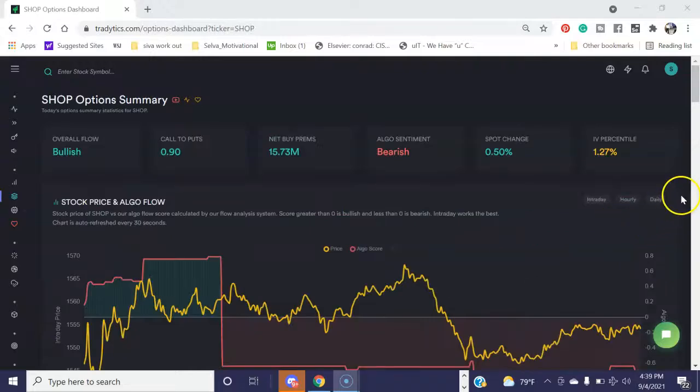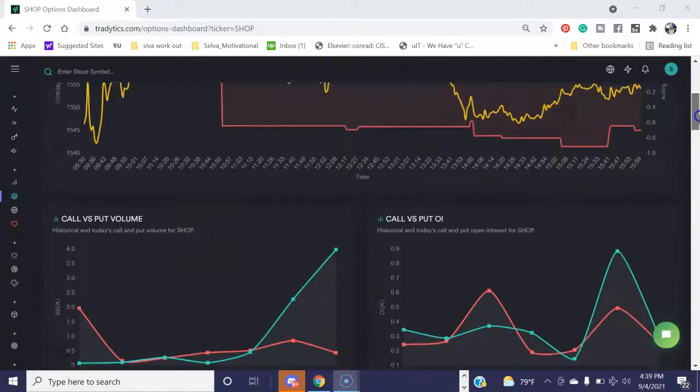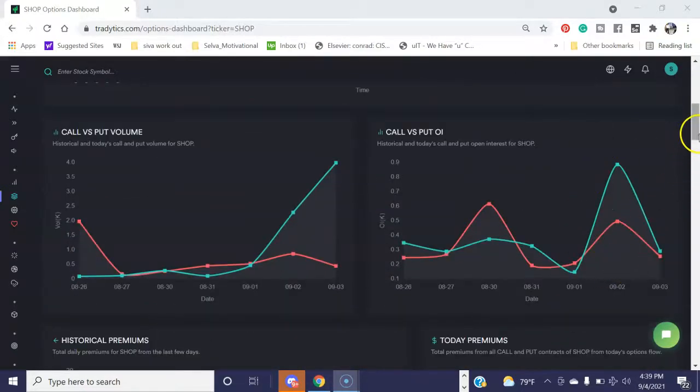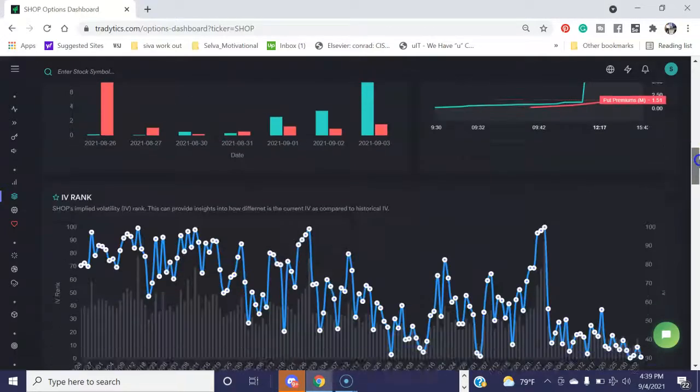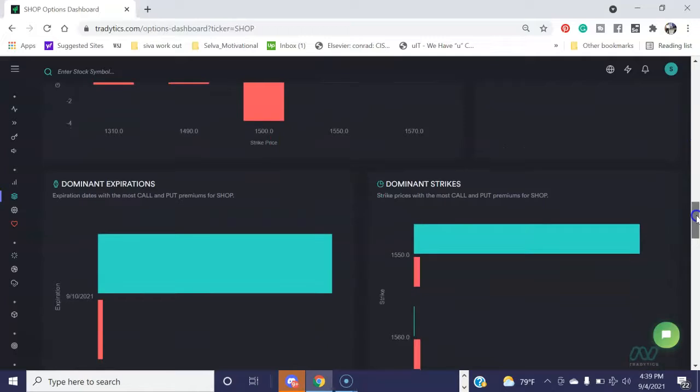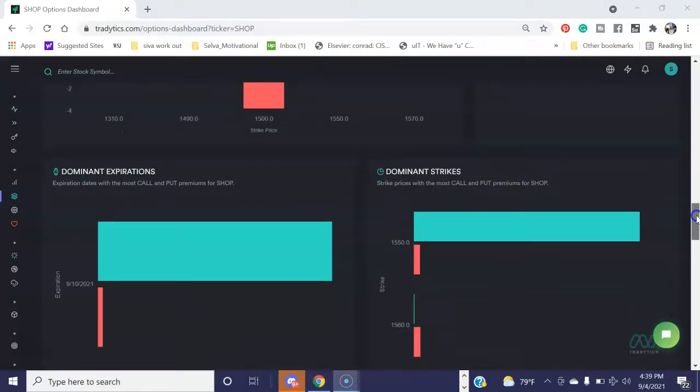This is Shopify. It's bullish flow. Algo sentiment is negative, bearish. So call and put volume are merging. So you can see the premium difference, right? Also see the historical premium. So suddenly calls have spiked. So the dominant strike here is 150, 1550, but the stock is at 1554.